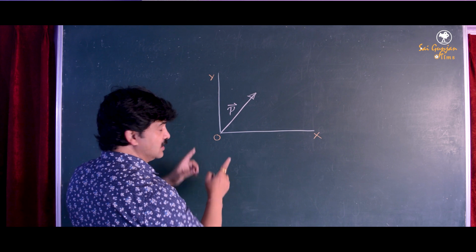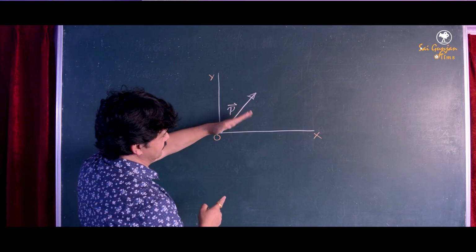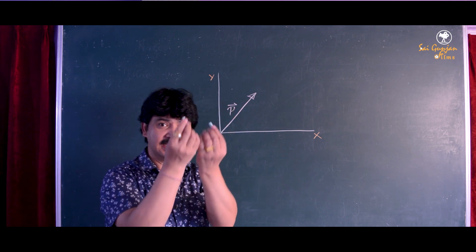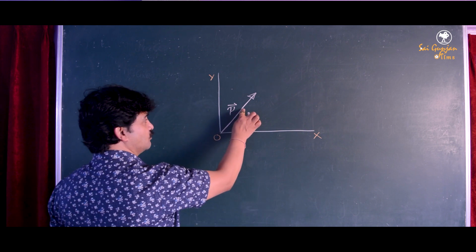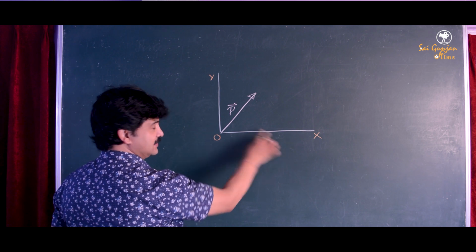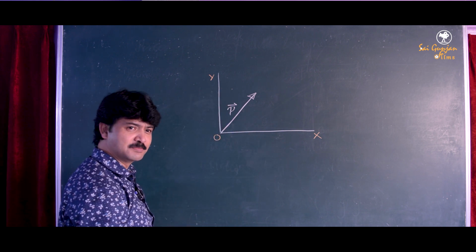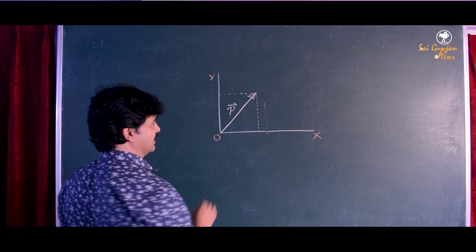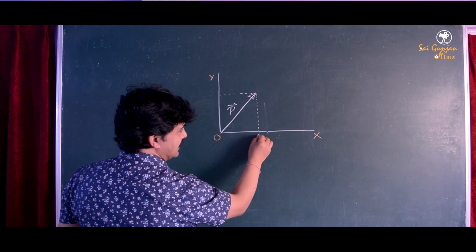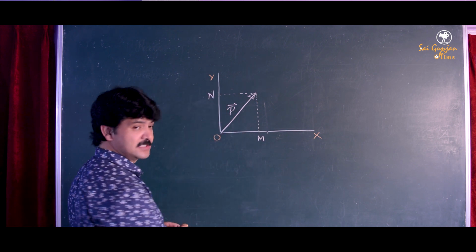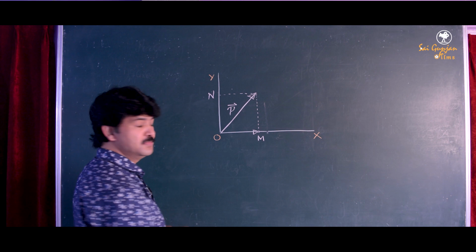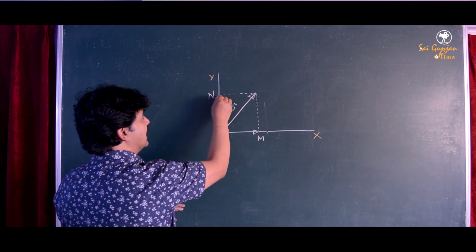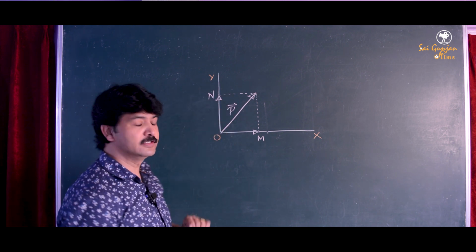So one component of P is on this side, and the other part of P is here. Just like that single chalk had two pieces, similarly this vector has two pieces, one here and one here. Is it becoming a little clear? Now for that we drop a perpendicular here. Similarly from here we drop a perpendicular here. Now this one I named M and this one I'm writing N. So OM represents one part of the vector and ON represents another part of the vector.